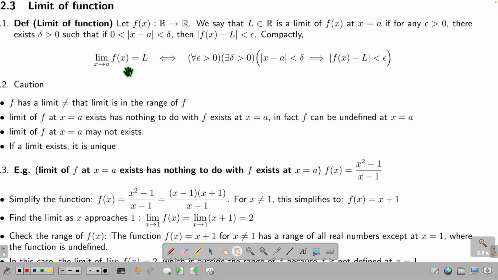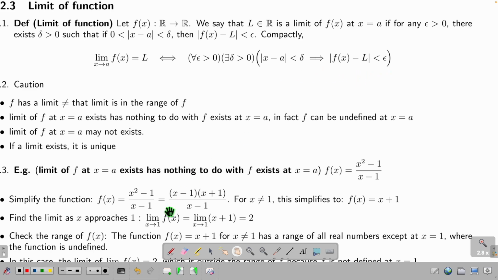Let me recap. I claim my f(x), as x converges to A, has a limit L, is defined as follows. For any challenge given by you, I disagree. I resolve your challenge. This big chunk of thing is how I resolve your challenge. What challenge? You say there is a gap such that what I say is false. I say no. You give me a gap. I always say that these two subtracted from each other are smaller than your gap, which is this thing. How do I claim this is true? I need to claim there exists some x that is true.